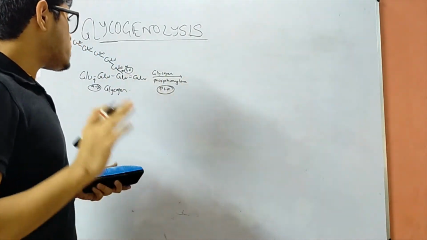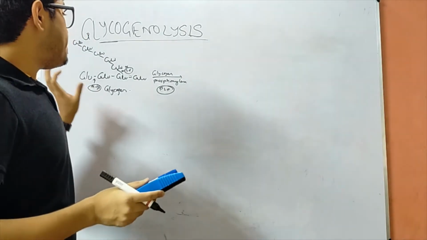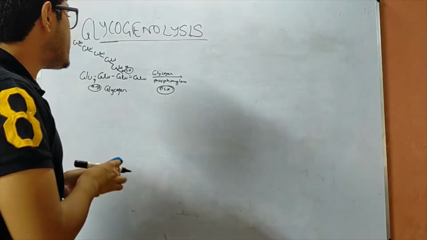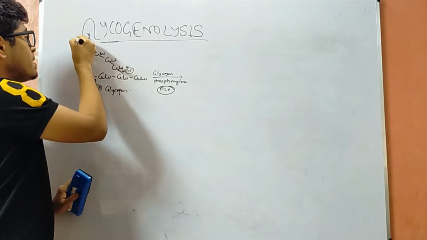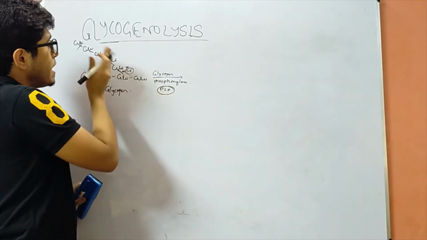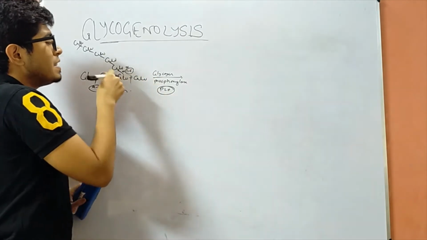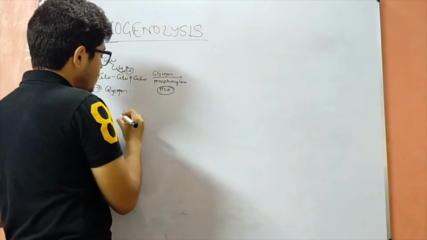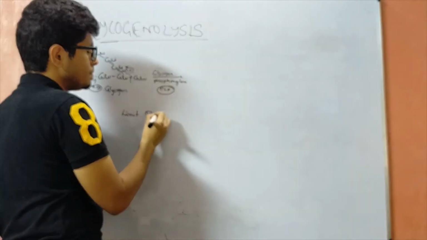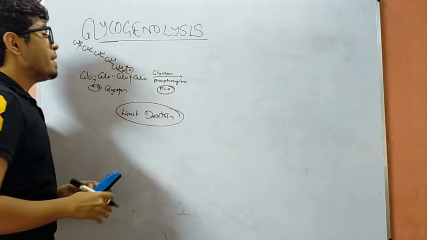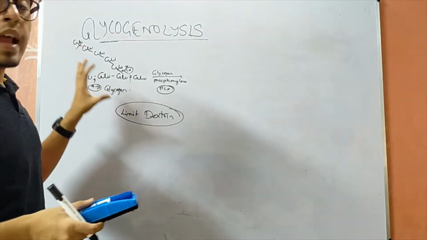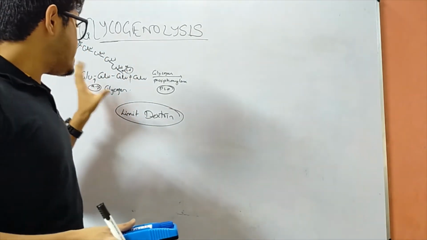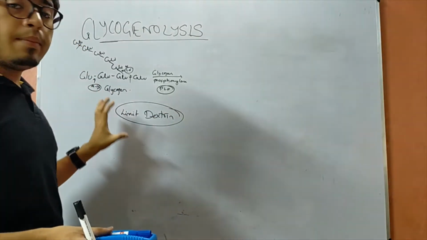The breakdown of glucose molecules takes place up to a point where there are 4 molecules of glucose attached to the branch point. So if degradation takes place, this is removed, and subsequently up to this, these two are removed. The structure which remains is known as the limit dextrin. When the glycogen phosphorylase degrades the glycogen molecule up to 4 residues present in a glycogen chain, it is known as limit dextrin.